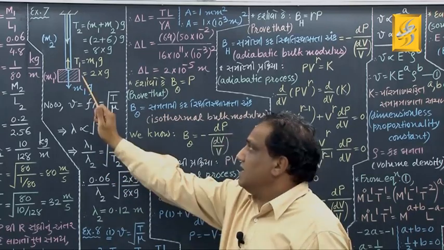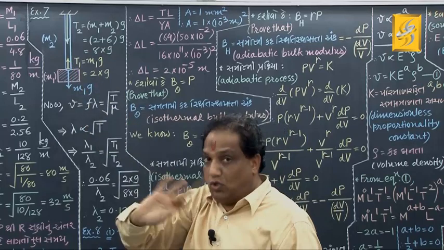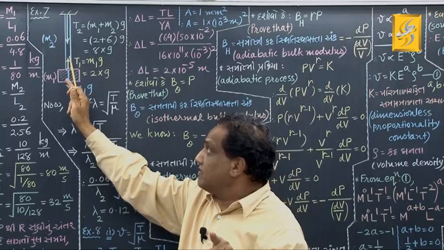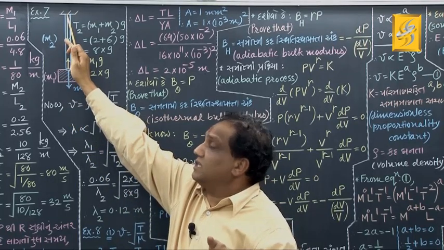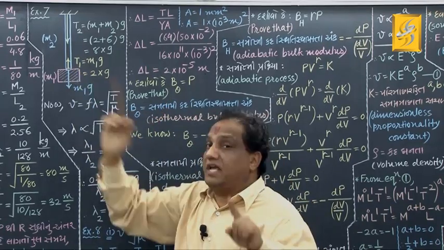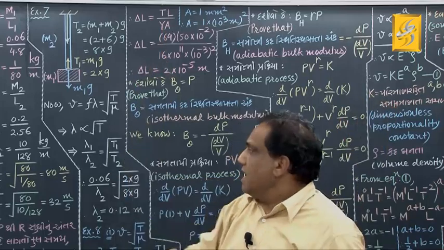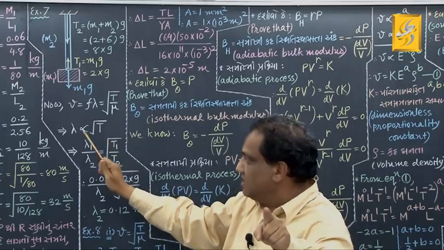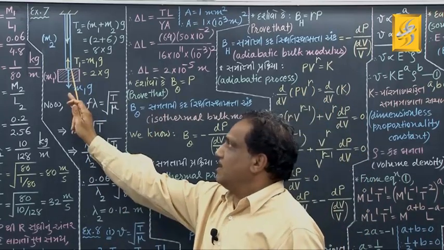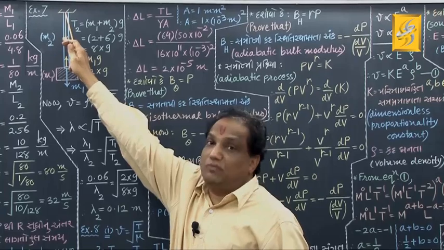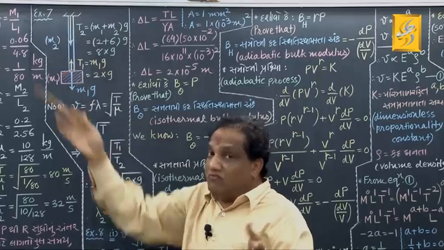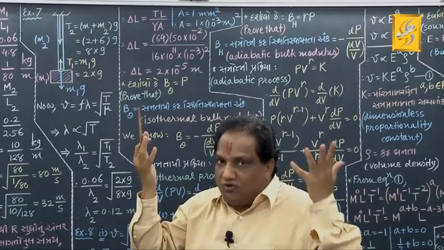Now tell me, is the tension the same throughout the length of the rope? No. At the lowest end it is the smallest, and as you move vertically upwards and reach the top end, the tension is maximum. So along the length of the rope, the tension value keeps on changing, and because tension is changing, the wavelength will also change. That's why we are asked to find the wavelength at the top end of the rope. When the wave is generated here, by the time it reaches the top end, what would be its wavelength? We have to find out.